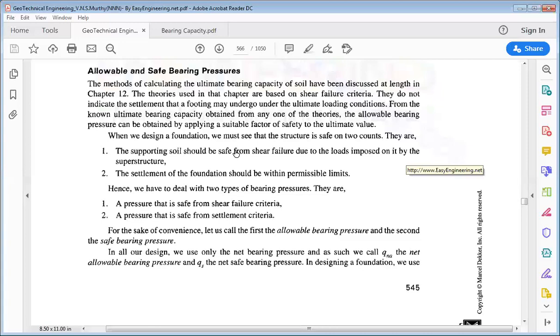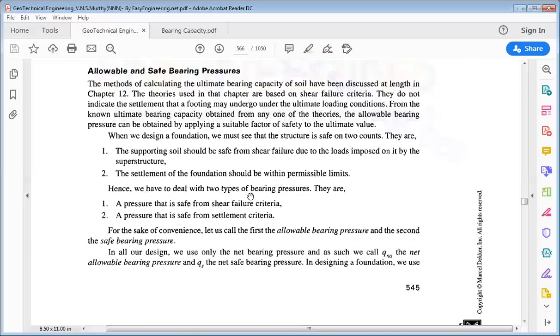So in previous classes we have seen how we can find out the safe bearing capacity and the safe load from the shear failure due to the imposed load of the superstructure. Now the other most important criterion is that the settlement of the foundation should be within permissible limits. जो भी settlement है due to the superstructure, that should be in the permissible limit. If it is not in the permissible limit, then we have to modify the soil and improve the soil to a capable bearing strength.